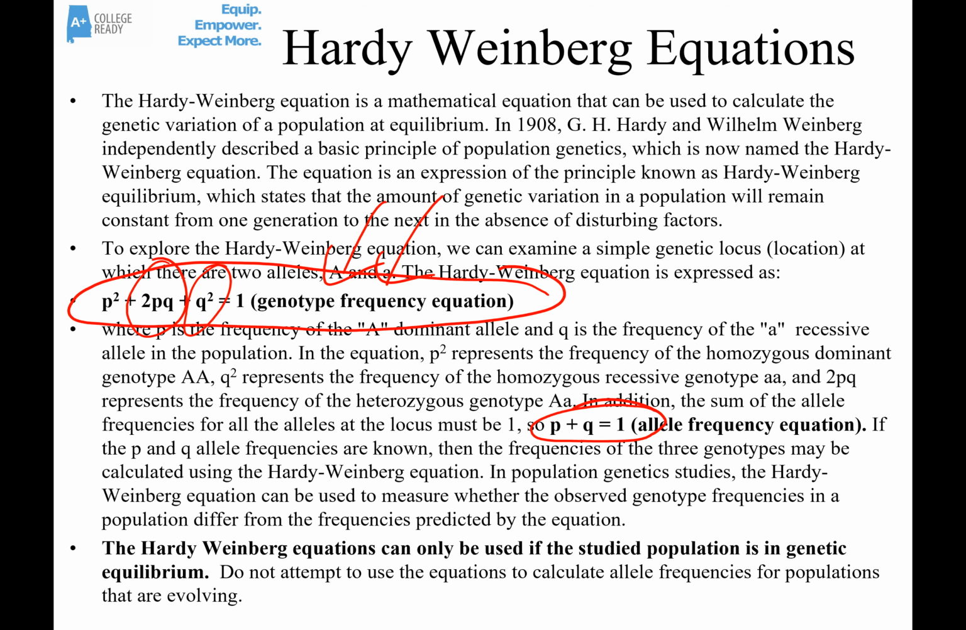So the Hardy-Weinberg equations are used to calculate the allele frequencies of a population. And if you compare those allele frequencies across generations, you can see if evolution is happening. We have a whole separate video on Hardy-Weinberg equilibrium and how to work problems associated with it. So make sure you see that video.